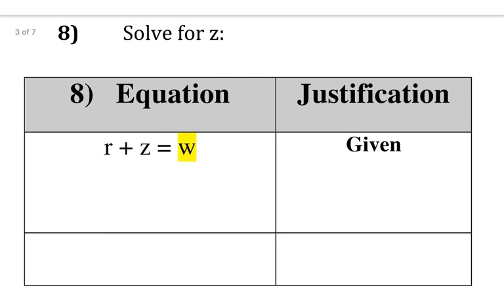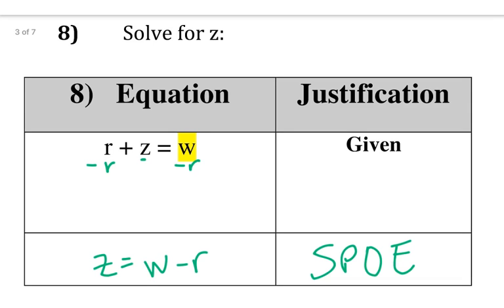8, solving for z. So we're going to get z by itself. So I'm going to subtract the r. So I subtracted, so I'm going to write subtraction property of equality. And so z is equal to w minus r.